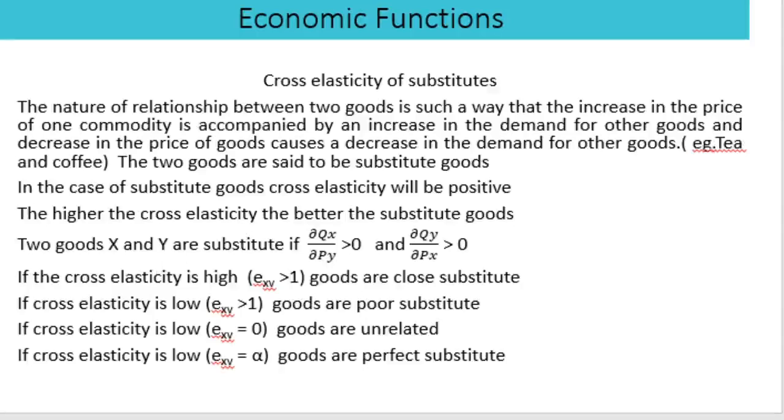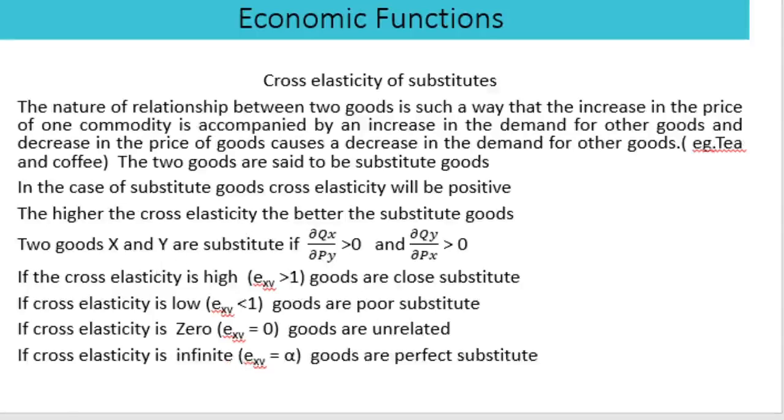If gross elasticity is high, goods are close substitutes. If gross elasticity is less than 1, goods are poor substitutes. If gross elasticity is 0, goods are unrelated. If gross elasticity is infinity, goods are perfect substitutes.